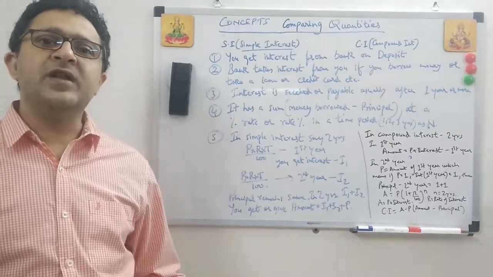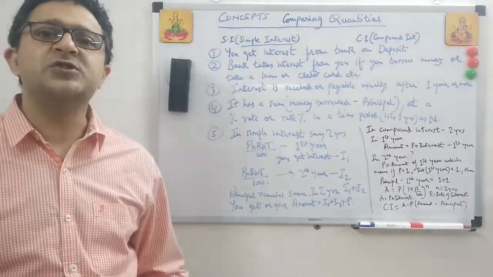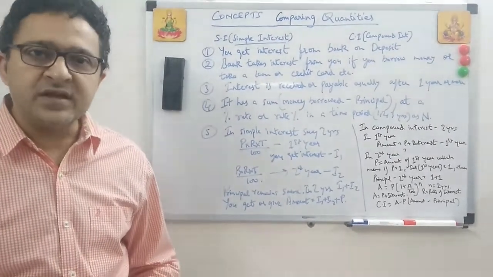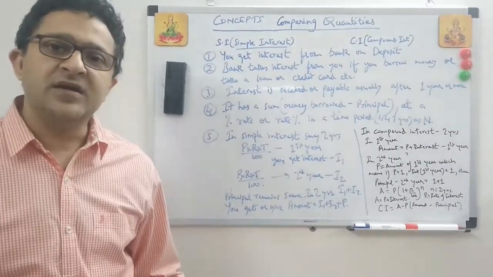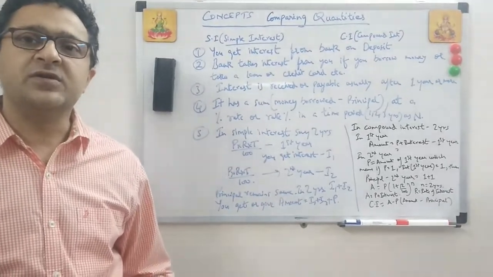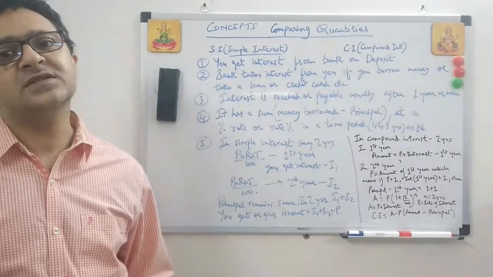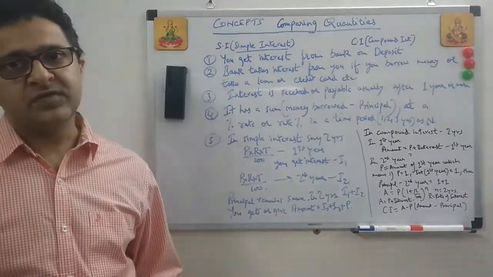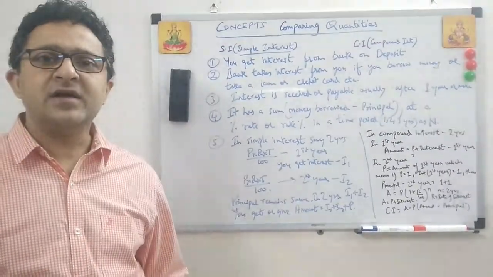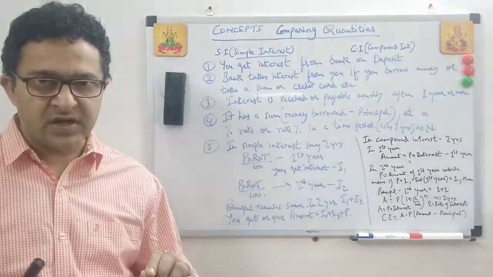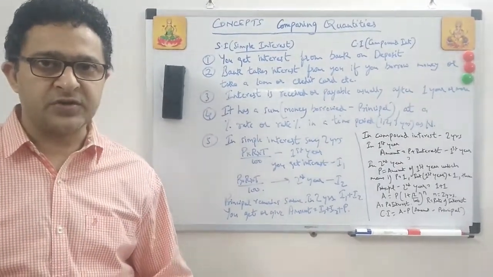The main function of the bank is to lend, or give a loan. After 1 year, say, you will have to repay the bank, so you will pay the bank an interest. Interest is what? Principal plus interest is the amount. So you pay back the amount to the bank, which is principal plus interest. Just understand the simple concept of interest.